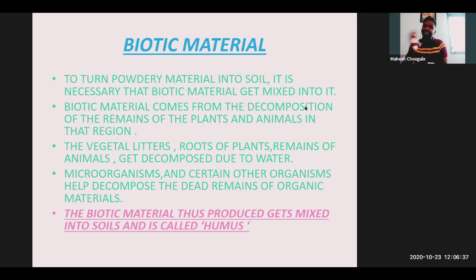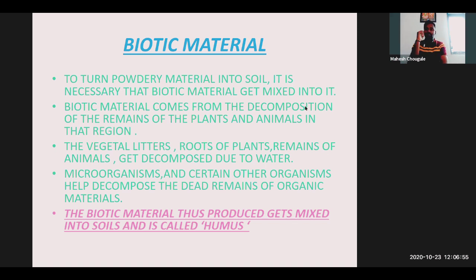But what else does it need to make a soil? Biotic material must be included in that. It means that to turn such powdery material into soil, it is necessary that biotic material gets mixed into it.